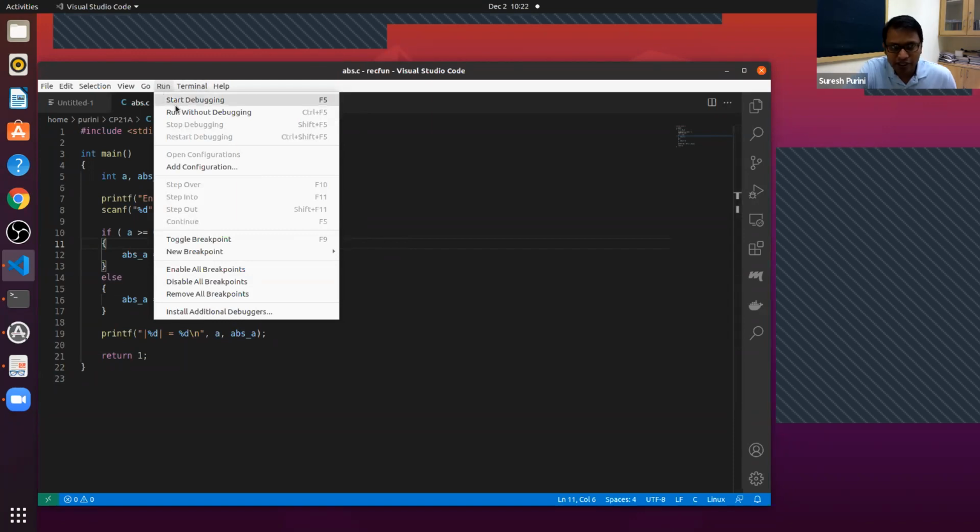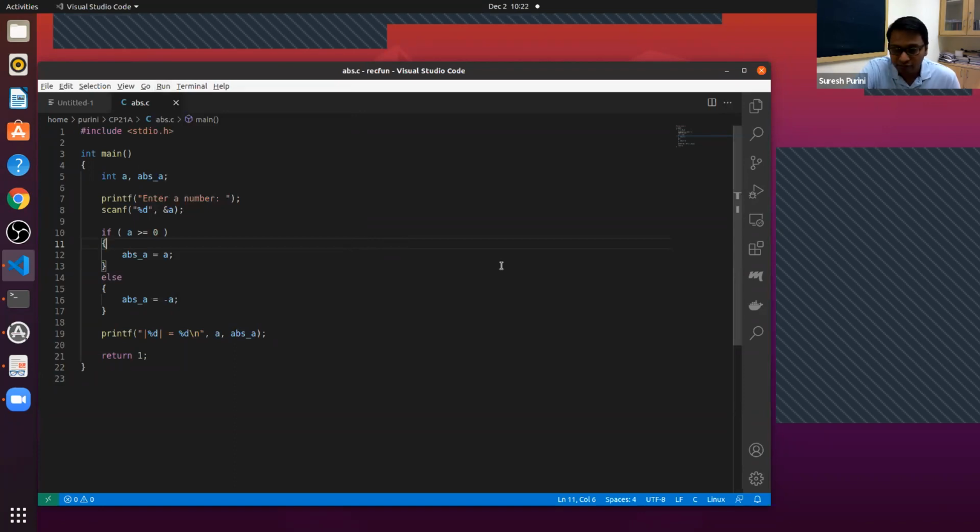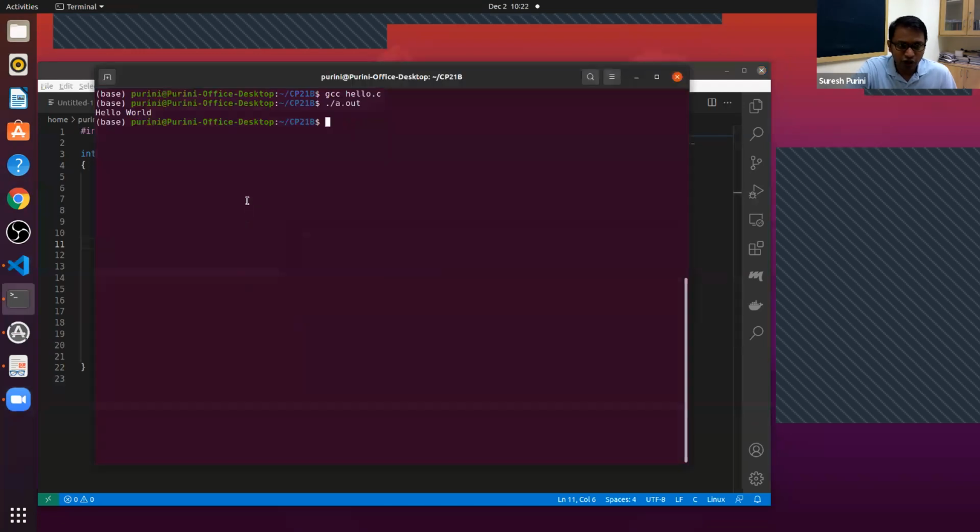We can debug using Visual Studio Code, that is, we can invoke GDB from VS Code, but again, for the first 1 month, I don't want to use GDB through Visual Studio Code. You should all be familiar with using GDB from the terminal.